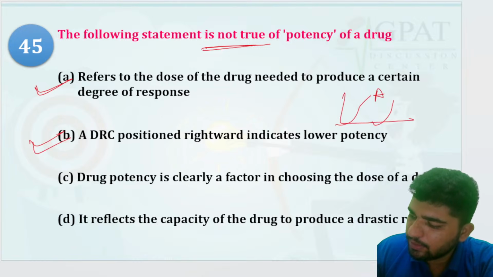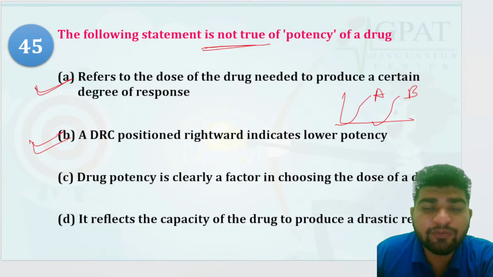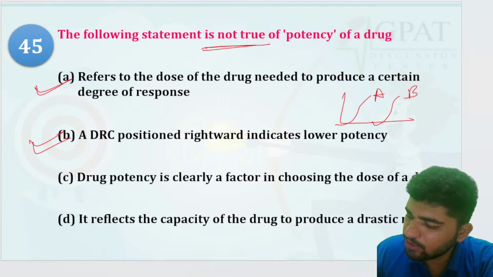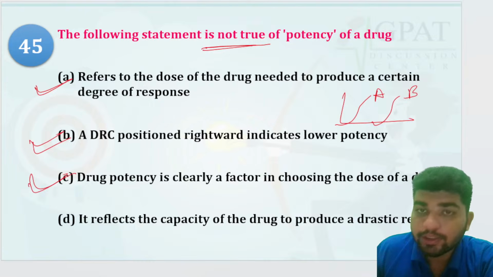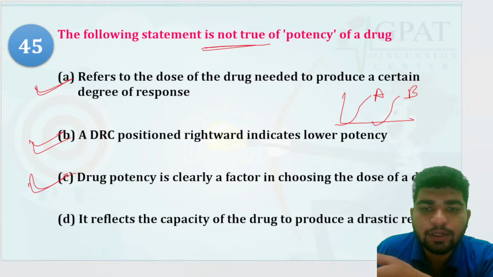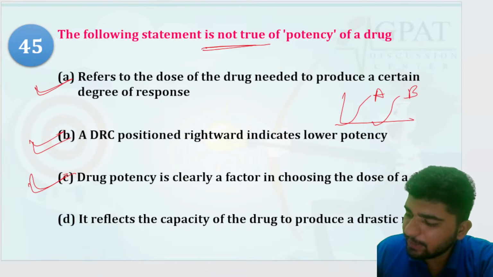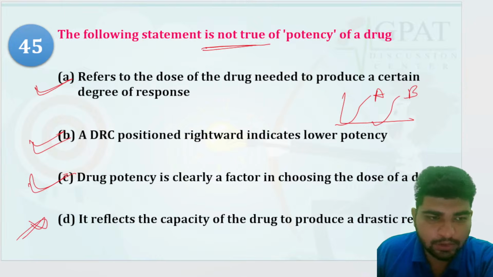In this graph, A and B, can you tell me which one is more potent and which one is less potent? Drug potency is clearly a factor in choosing the dose of a drug. Correct. The more potent the drug, the more it is a factor in choosing that drug. It reflects the capacity of a drug to produce a maximal response. No, that is not a correct option. Okay.